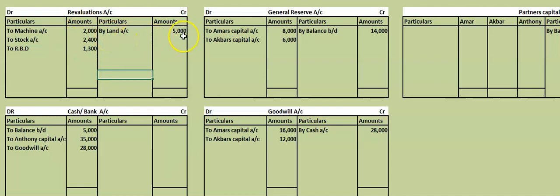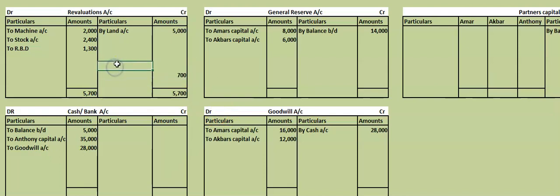For example, land is increased by 5,000, no? Will increase it by 5,000. Machine decreased by 2,000, will decrease it by 2,000 in the new balance sheet. Now everything is complete, no? Just we have to balance. How much is the total here if you see? It is 5,700. Same 5,700 we will write here, because debit side is more. So the answer here is 700. That is called as loss.